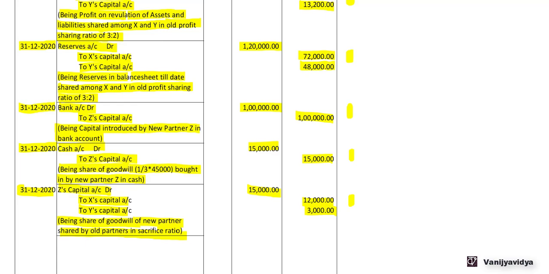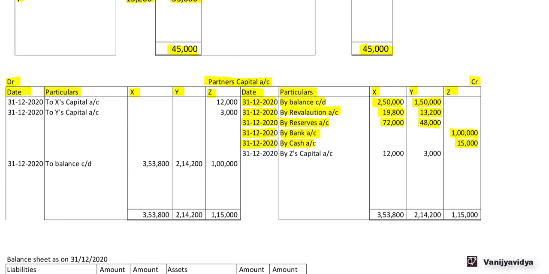Now let's go to partners capital account. The partners capital account, on the credit side, we have to credit X and Y's capital account. So on 31st December 2020, by Z's capital account. Since the entry is Z's capital account to X capital account and to Y capital account, we are writing by Z's capital account. Now amount in X column is 12,000, whereas here the amount is 3,000 in Y. Now we need to debit Z's capital account. So on 31st December 2020, X capital account 12,000, Y's capital account 3,000.